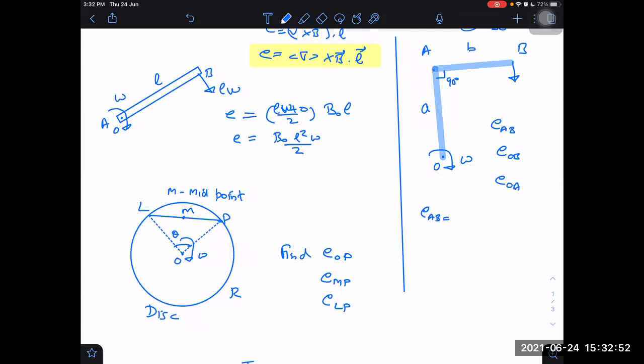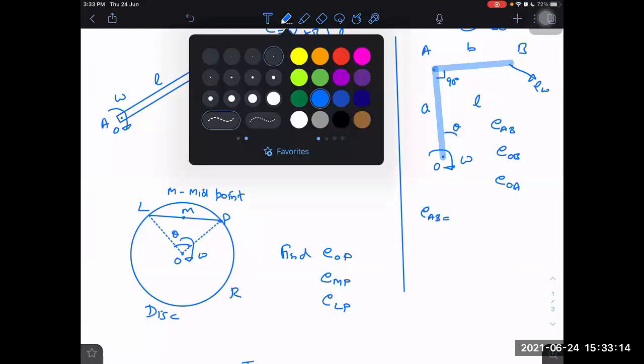But what is the actual velocity with respect to O? With respect to O, it will be omega into root over A square plus B square. Let us write it as L, because I will write it finally in terms of theta, and I will get it in terms of L omega. But I want to convert L back in terms of A and B because L is not given. It is just an imaginary line drawn there.